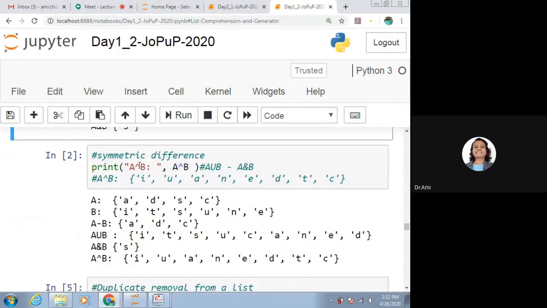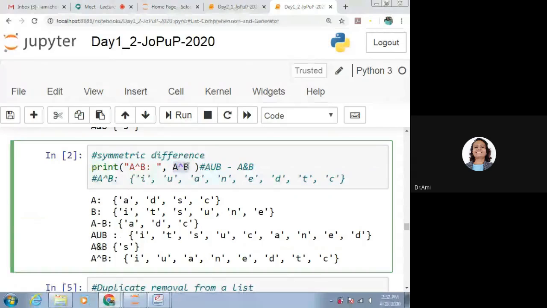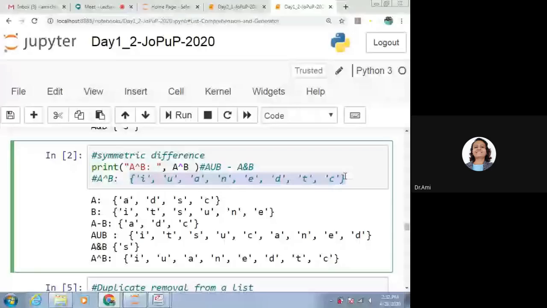Symmetric difference. Symmetric difference is A hat B. So how can we get it? That is very simple. We write A hat B, and we'll be getting the result which is over here. So all the operations: A minus B is a simple difference, A or B is union, A and B is intersection, and A hat B is symmetric difference.